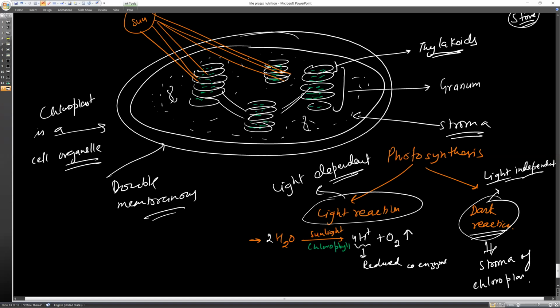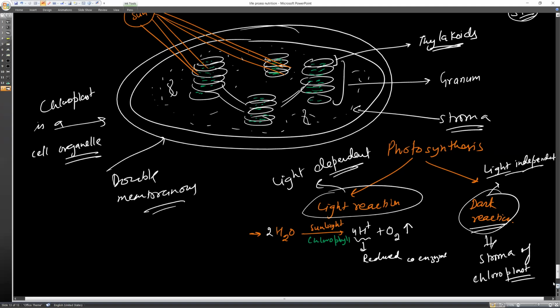This is why I'm going into detail: these are MCQs, and MCQs can be asked from any portion. So here it is, the stroma of the chloroplast. There the dark reaction takes place, and what happens in the dark reaction? You know that we are going to convert CO2 to glucose, C6H12O6. So you have carbon and oxygen, you don't have hydrogen. So the hydrogens that are produced in the light reactions are utilized in the reduction of this carbon dioxide to form glucose.